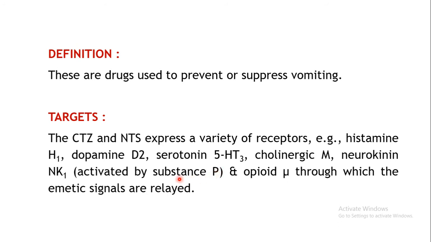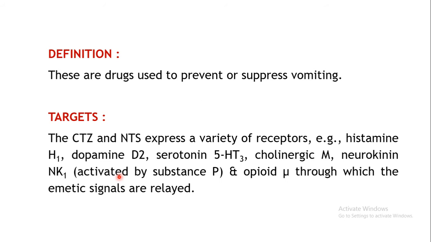So likewise there are several mediators. One of them is substance P, which acts through the NK1 receptor by stimulating it. So these receptors also could be blocked to produce the antiemetic action. Even opioid mu receptors may induce nausea and vomiting. That we have covered under the opioid analgesics. So these serve as different targets for your antiemetic drugs.